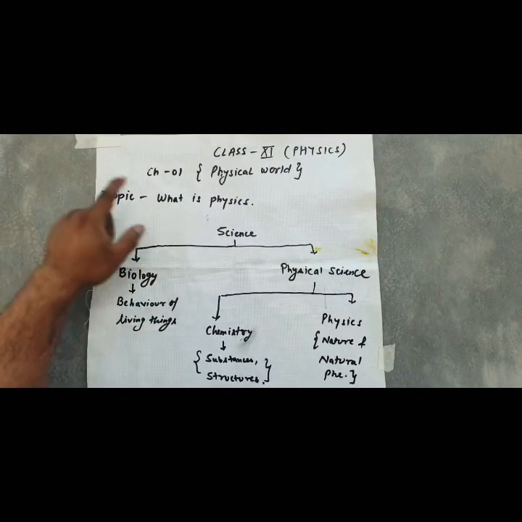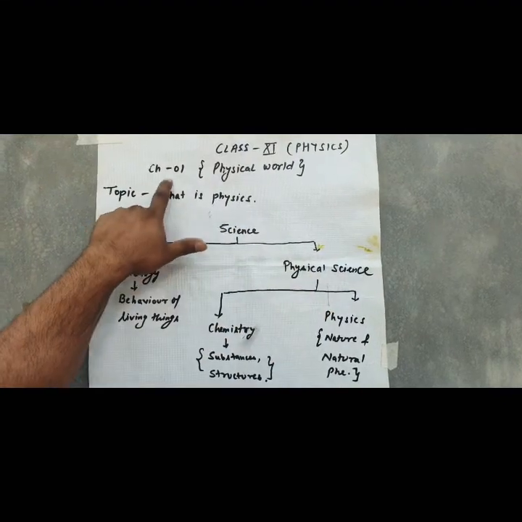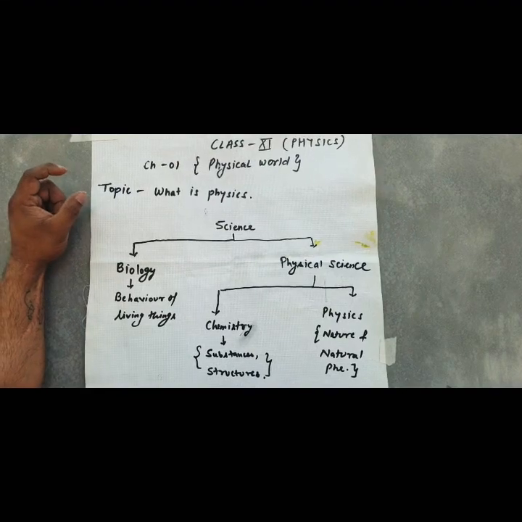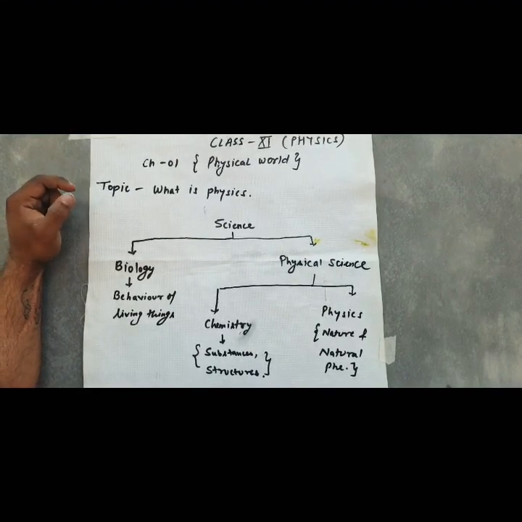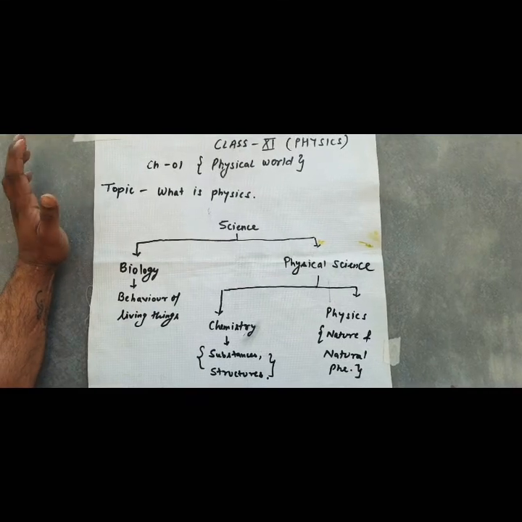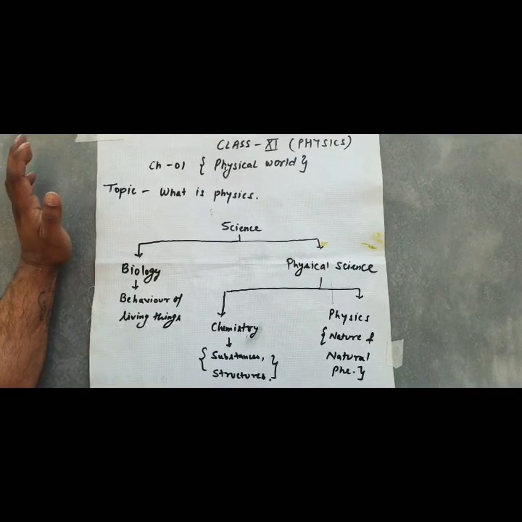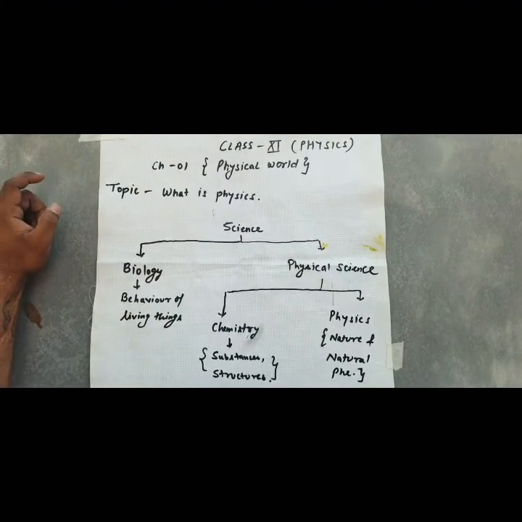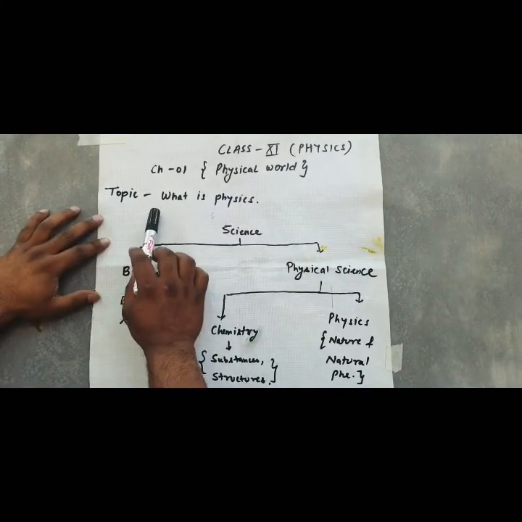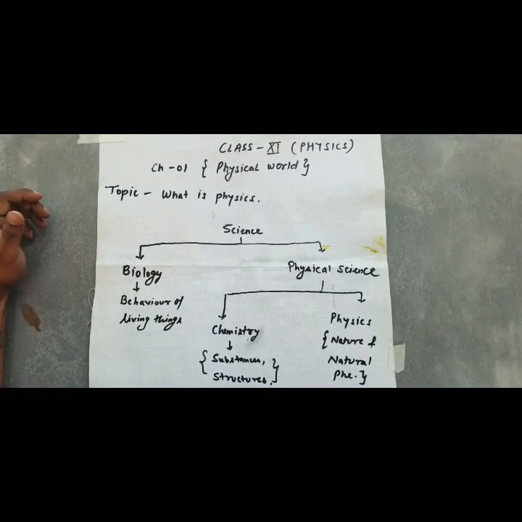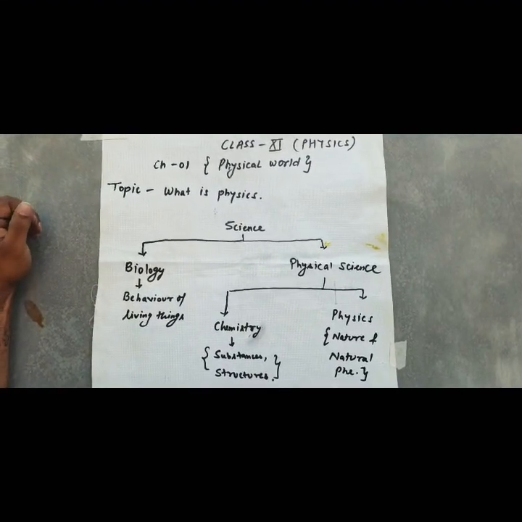Class 11th, Physics, Chapter 1st, Physical World. Till class 10th, we have studied science. In that science, there is physics, chemistry, and biology, all three things. But now we are studying the three things in three different books or three different subjects. Our subject is physics. So today we will study what is physics. It is very vast and very large, but it is very interesting if you are able to understand.